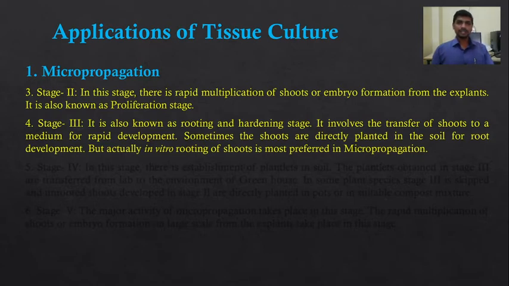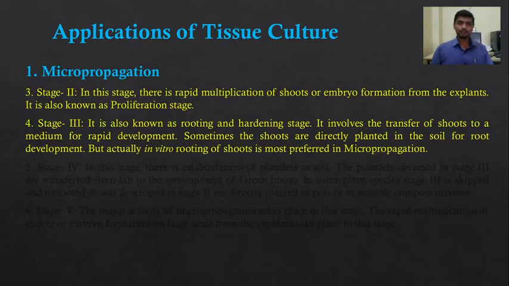So in the stage second we get the multiple shoots, and to these shoots the root initiation is carried out in the stage third. It is known as the rooting stage, where the multiple shoots are excised from the medium and transferred to a fresh medium that supports root formation.